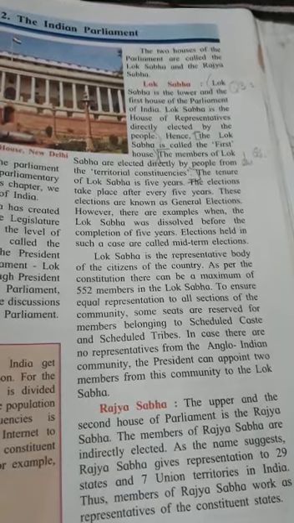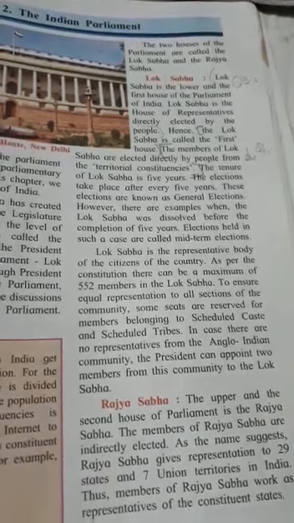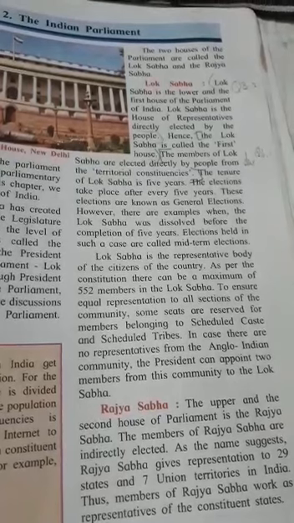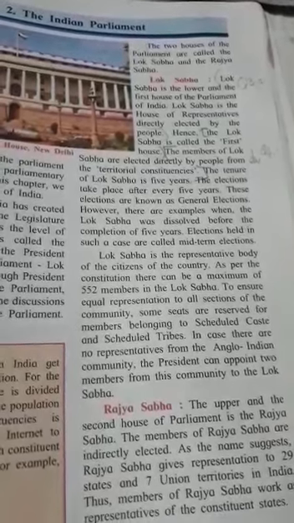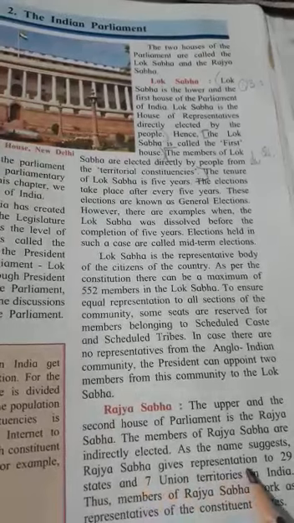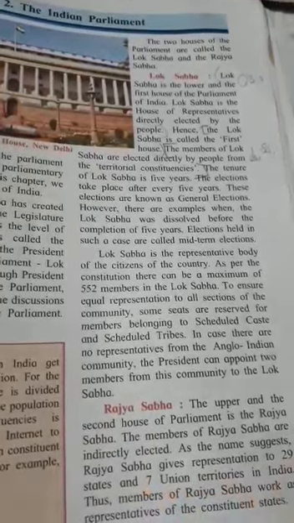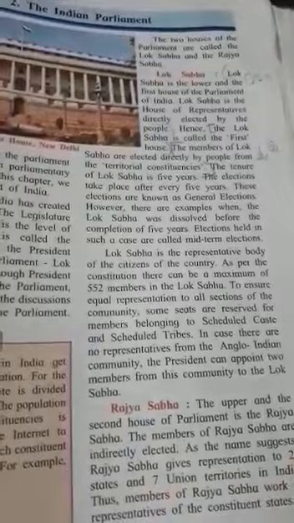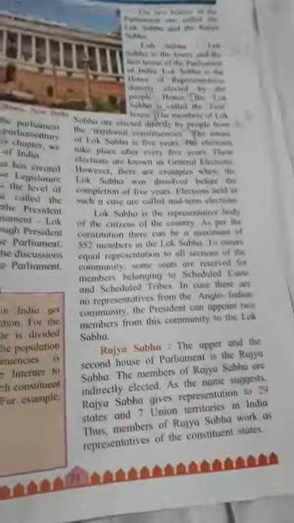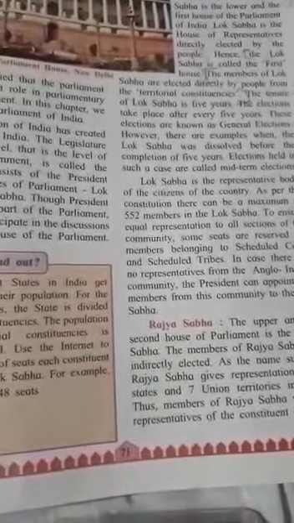Here also the tenure is there for the MPs. Now see, as I told you, the Lok Sabha gives representation to 29 states. Then we go to the next page.